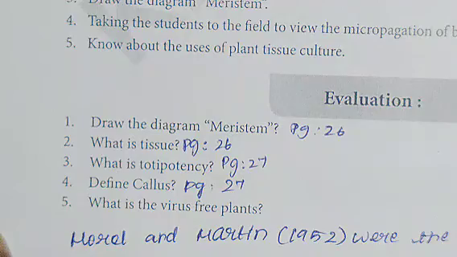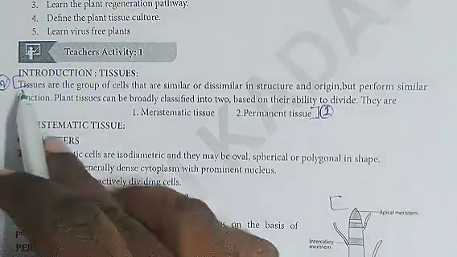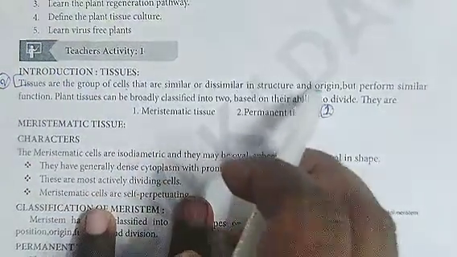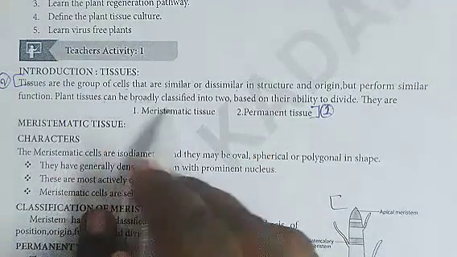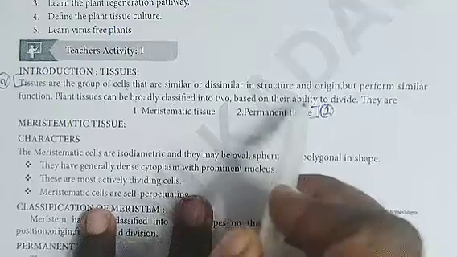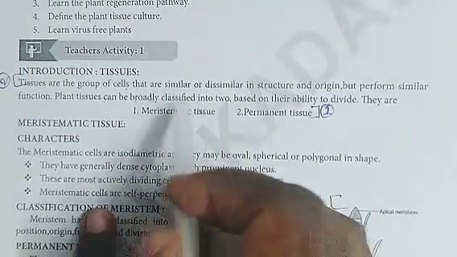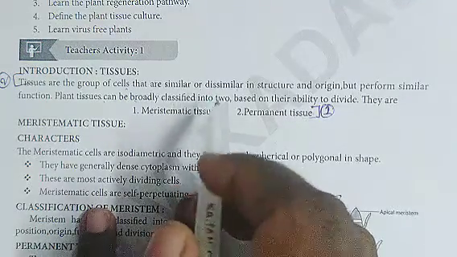Next, second one, what is tissue? The definition for tissues is, tissues are the group of cells that are similar or dissimilar in structure and origin but perform similar function. Plant tissues can be broadly classified into two based on their ability to divide. They are meristematic tissue and permanent tissue. This is the answer for the second question.